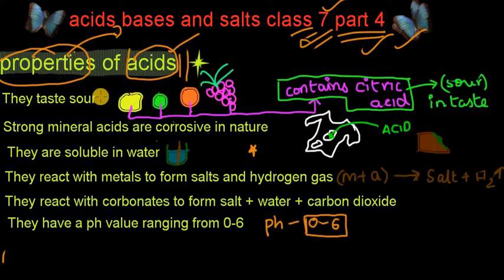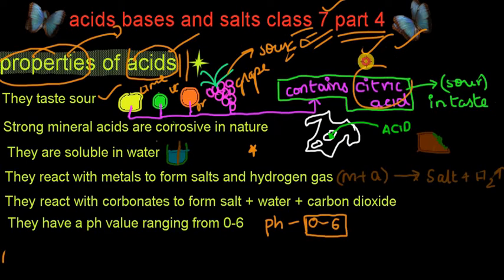Okay, now let's go to the first point. The first point here is that acids taste sour in nature. Okay, so you have lemon here, lime, this is lemon, this is orange, this is grape. All these fruits taste sour, isn't it? We know that. That's because they contain citric acid. This citric acid is sour in taste.